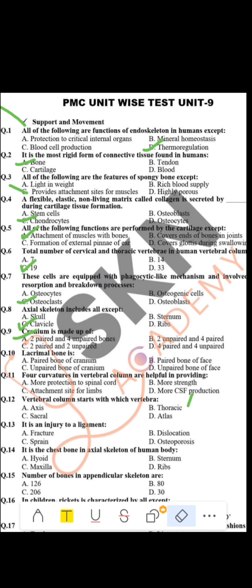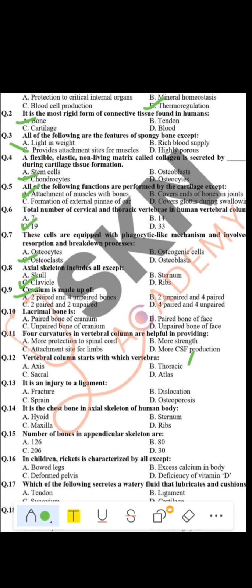Okay, now let's move towards another question. Question number 10. They are asking: lacrimal bone is a paired bone of cranium, unpaired bone of cranium, paired bone of face, or unpaired. Now in the skull we do have facial bones too, and those facial bones are 14 in number. And inside the facial bones, the lacrimal bone is basically the paired bone of face. B is the correct option.